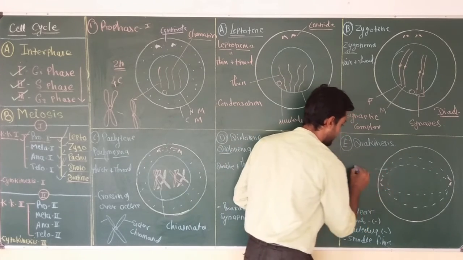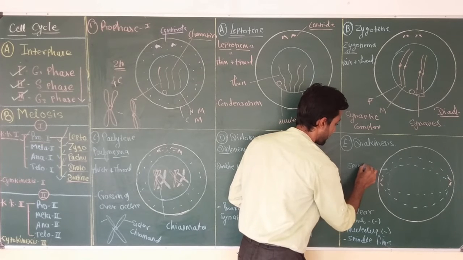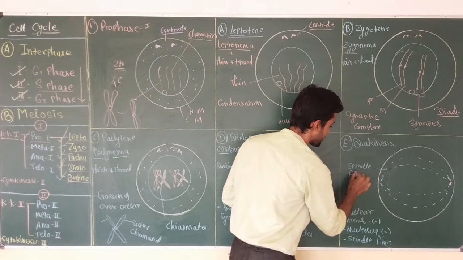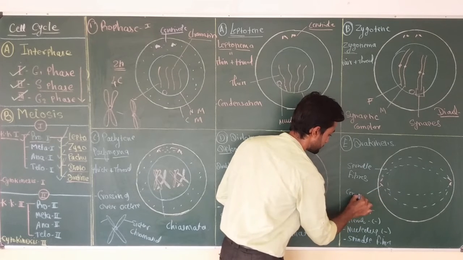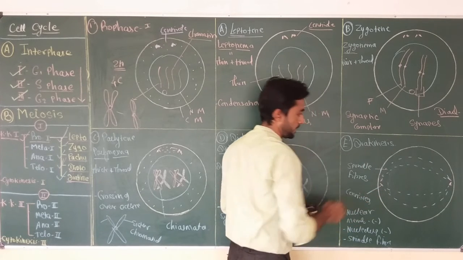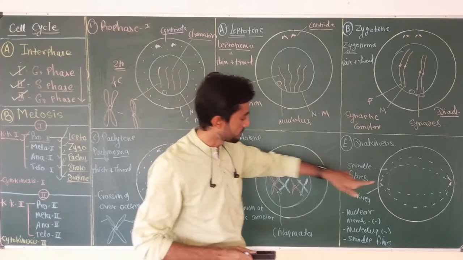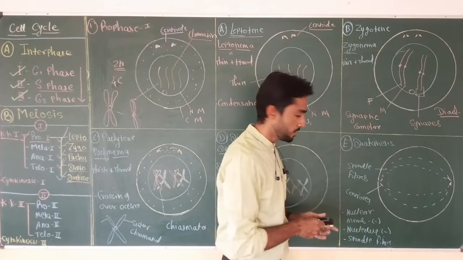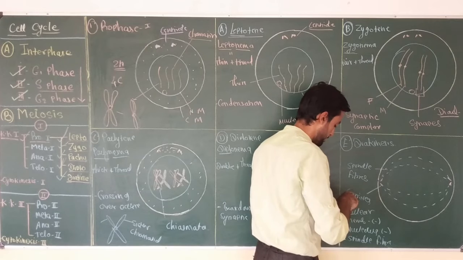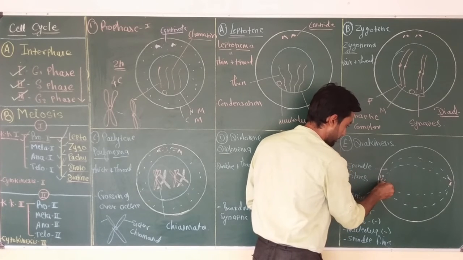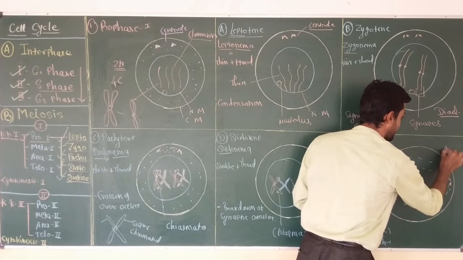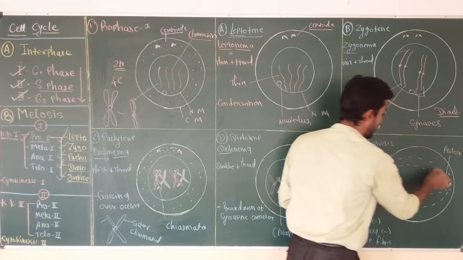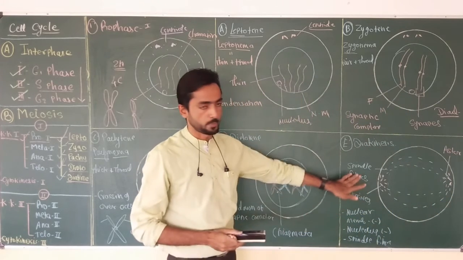These are the spindle fibers. Two types of fibers are produced from the centrioles. Number one, short fibers called aster rays, and long fibers called spindle fibers.